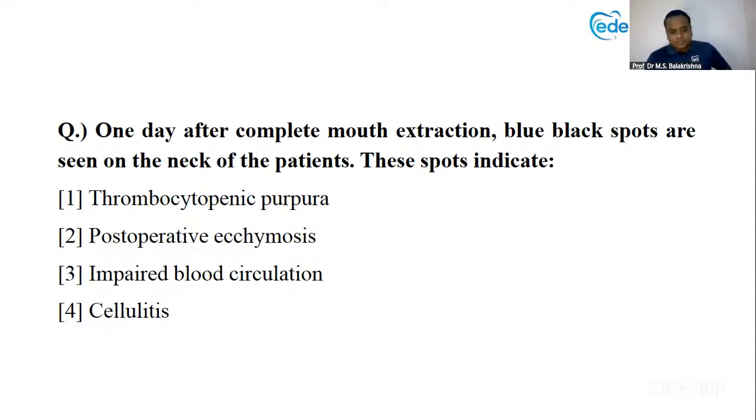Next question. 1 day after complete mouth extraction, blue-black spots are seen on the neck of the patients. Okay. Blue, black. So blue is the indicator.